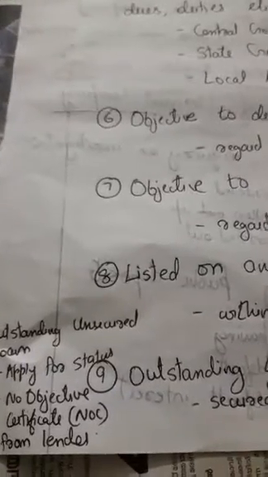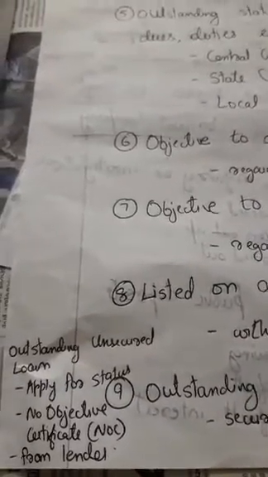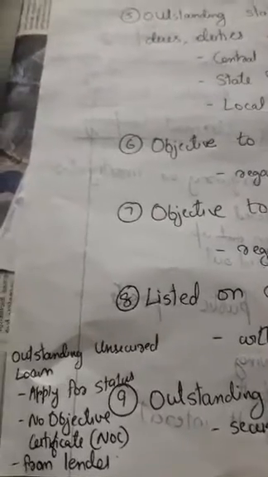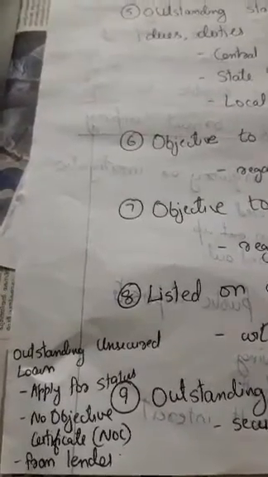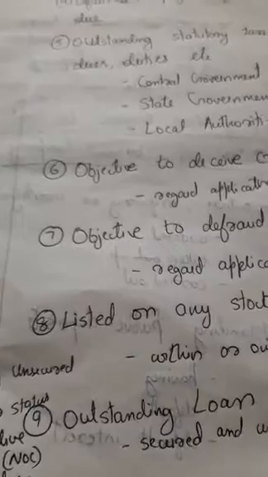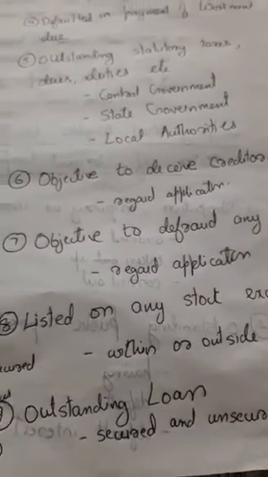That is, the lender has no objection regarding the conversion of the company into a dormant company. With regard to an outstanding unsecured loan, the company can apply for the status of dormant company.